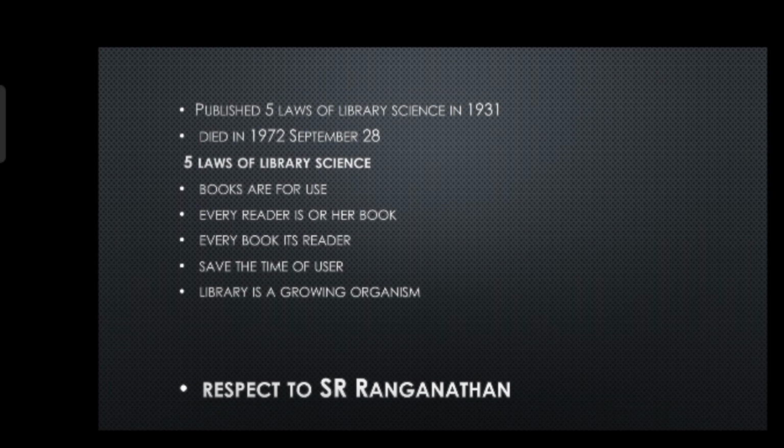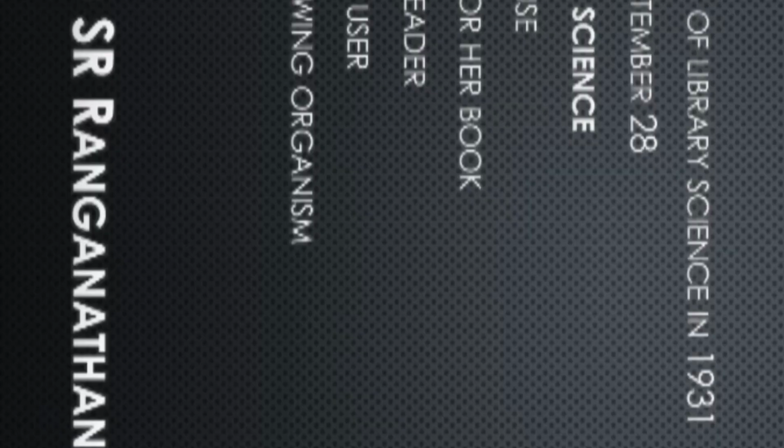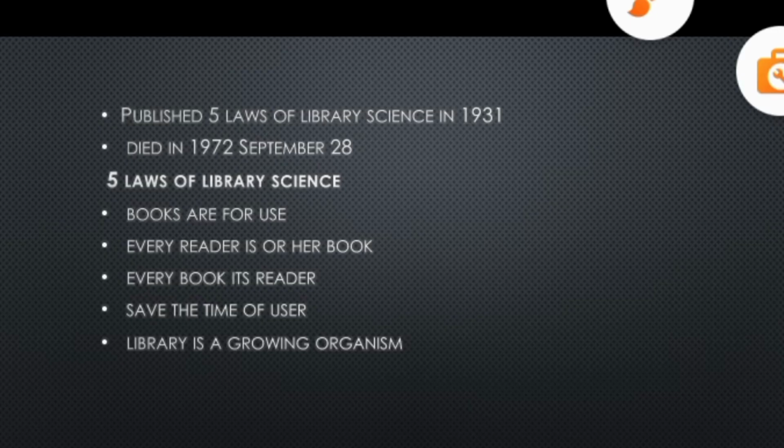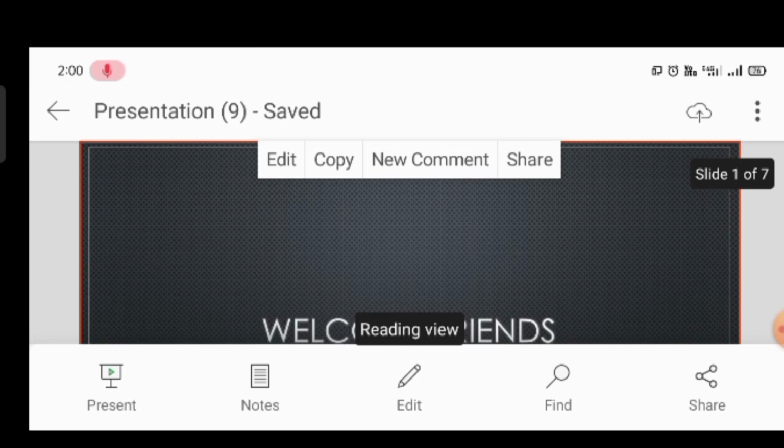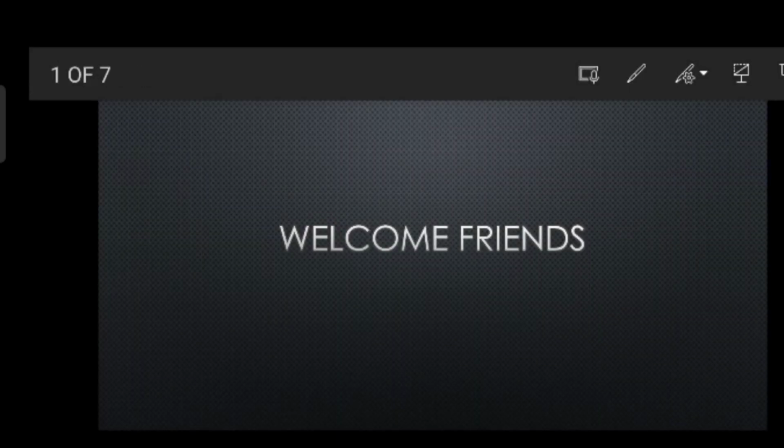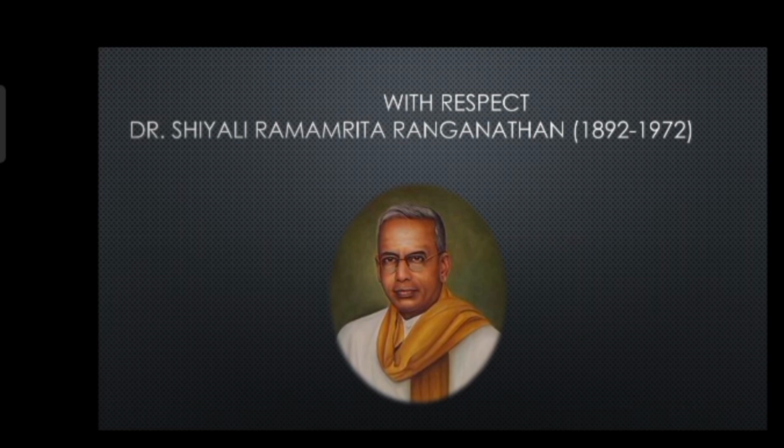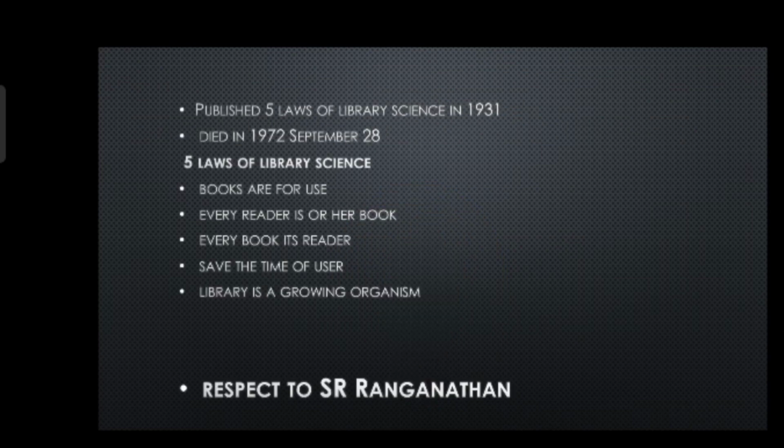The third law of library science. The third law of library science is every book its reader. So this rule gives priority to the book or any other information material. It should always be available for the user.